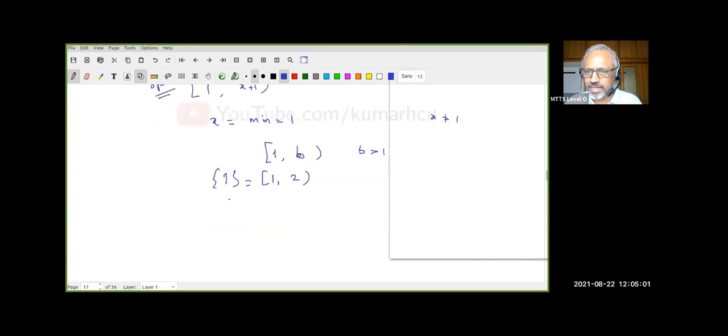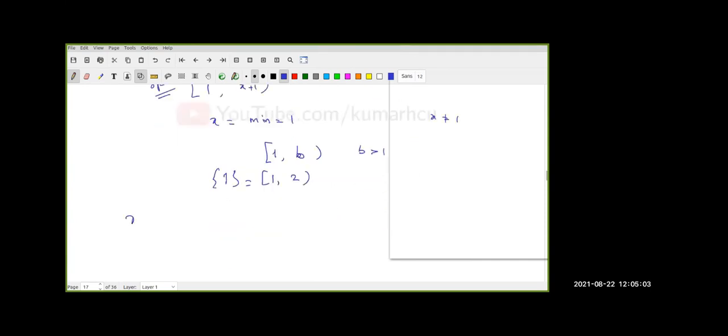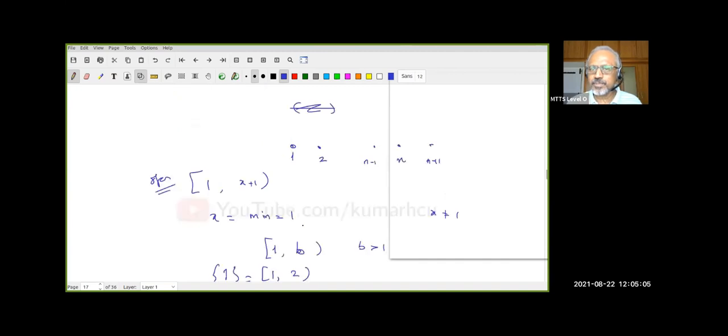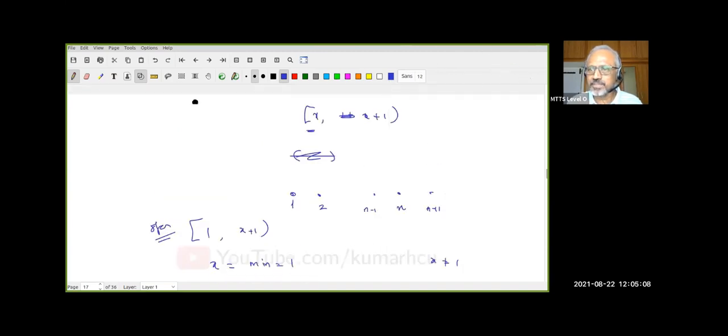Yes. Now, suppose now let me assume my X is greater than 1. Look at the picture. I already drew the picture, a convenient picture. Let me assume this is my X equal to N. What is the simplest open set containing this? I'm sure all of you should say that now, obvious. So my N is greater than or equal to 2 because I am assuming N is not equal to 1.